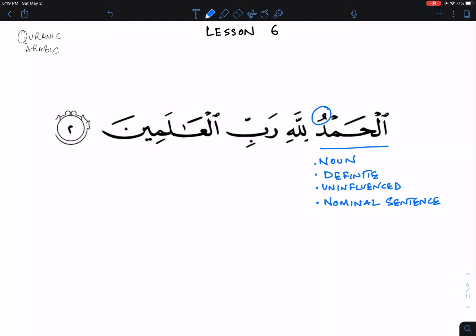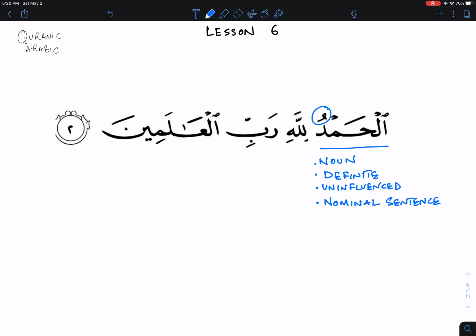At a high level, nominal sentences will have a subject-predicate construction, not verb, object and doer. So that's the distinction, and now you know what to look for: a subject and a predicate. But we are not there yet. That's coming way later. Don't worry about it. Inshallah, that'll be in future lessons.